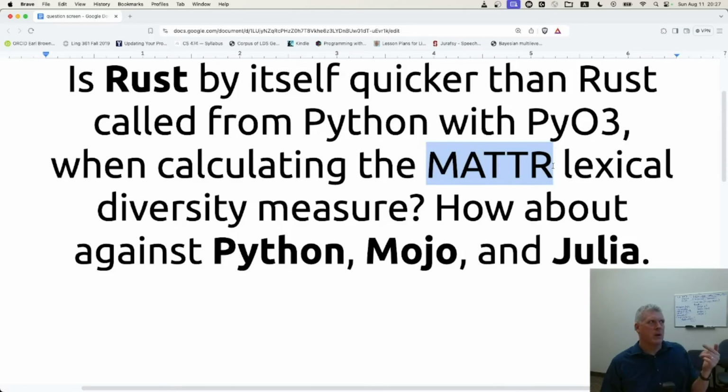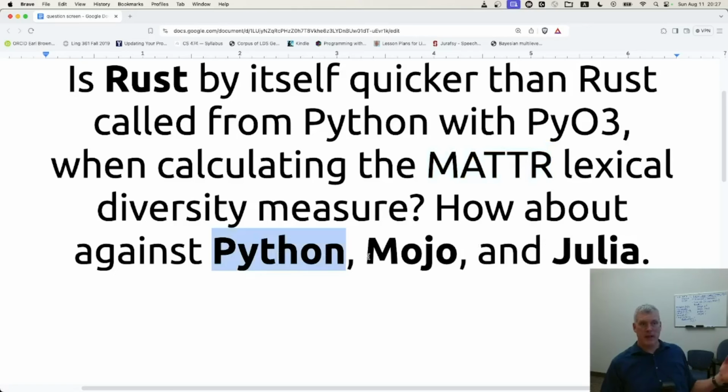It's just a quick overhead, not a big overhead, and it's swallowed up into the time it takes for the actual algorithm to run. So that's what I'm wondering, if the overhead is not as big as I thought it would be to have Python call Rust. And how about against Python, Mojo, and Julia?